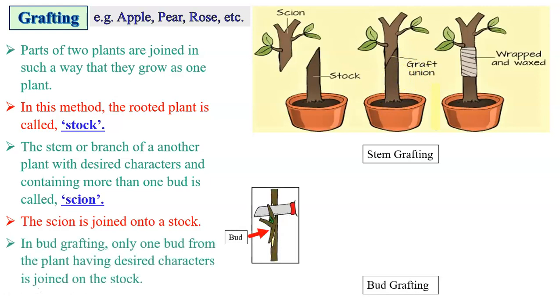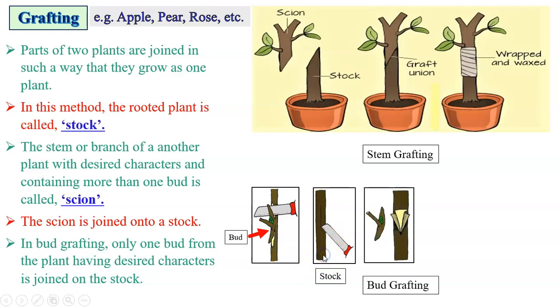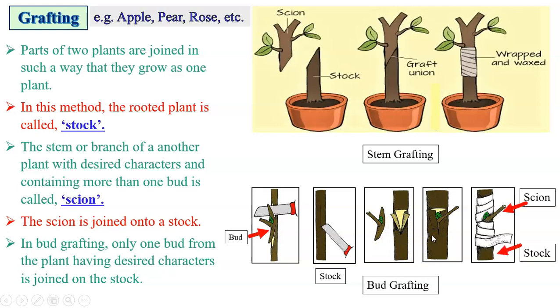Bud grafting is also done where bud acts as scion and on a stock plant a T-shaped cut is given. The bud, which is now scion, is inserted in this T-shaped cut. A tape is used so that the bud remains in contact with the stock, and in due course of time the tissues of the two merge and scion starts growing on the stock. This is bud grafting. Tissue culture.